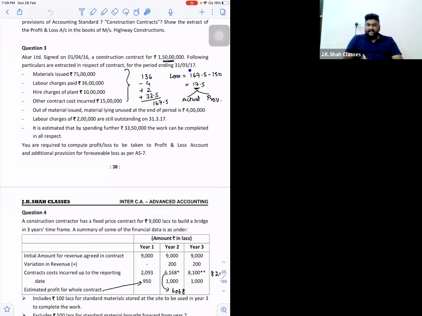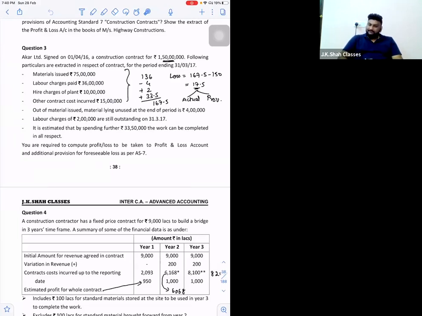So 1 year is ended, and by the end of this year, these are the expenditures that they have incurred: material issued worth 75 lakhs, labor charges paid 36 lakhs, hire charges of plant 10 lakh, other contract costs incurred 15 lakhs. So technically all the 4 costs are contract costs. If you take the total of all these 4, this comes to 136 lakhs. That is 1 crore 36 lakhs.